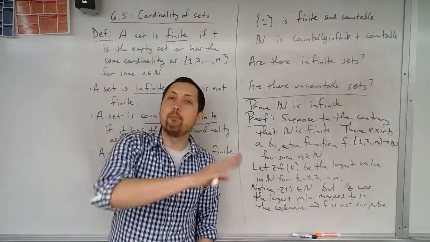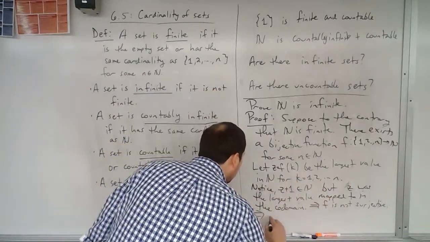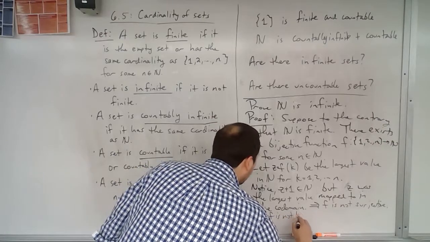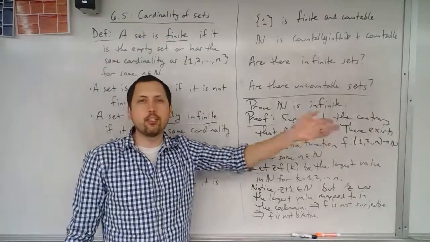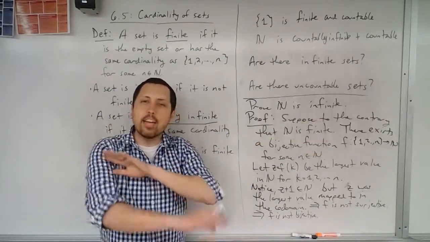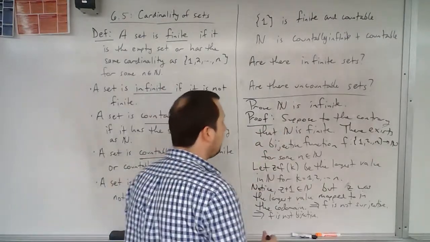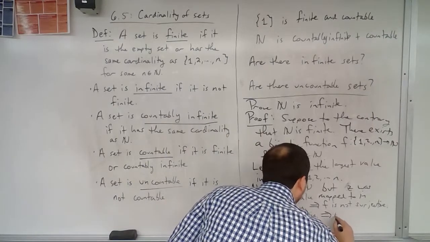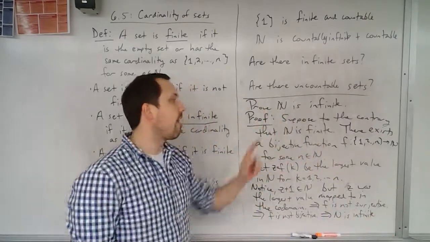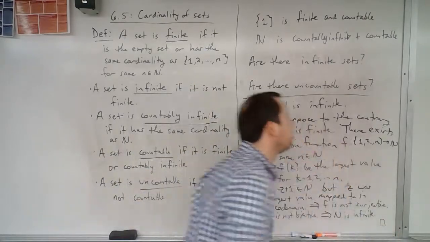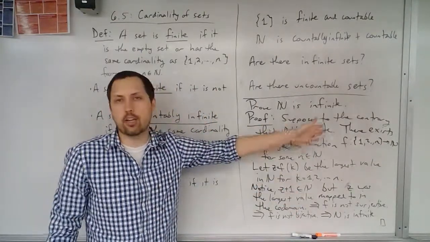So if it's not surjective, then immediately we know that it is not bijective. So f is not surjective, which implies that f is not bijective. And because we just worked with any arbitrary function, I didn't try to assign a specific function, any function that I try to define with this does not work. So what this means is that, therefore, n is infinite. Because it is not finite, that means that it is infinite. So we have indeed shown the existence of an infinite set using this contradiction proof.